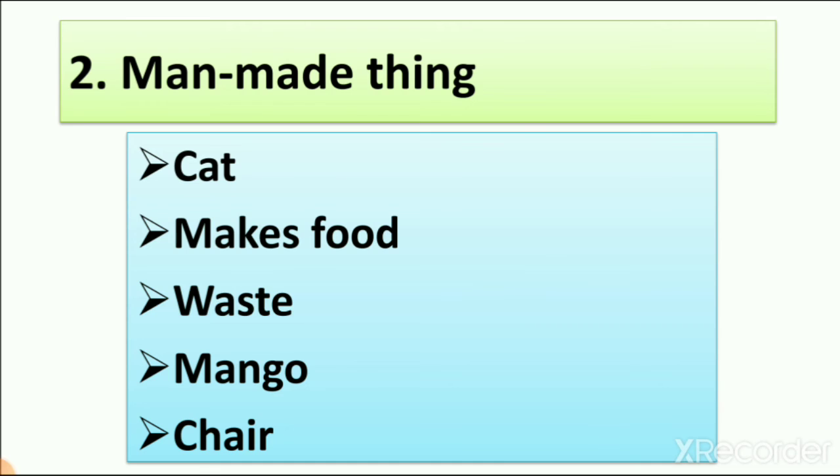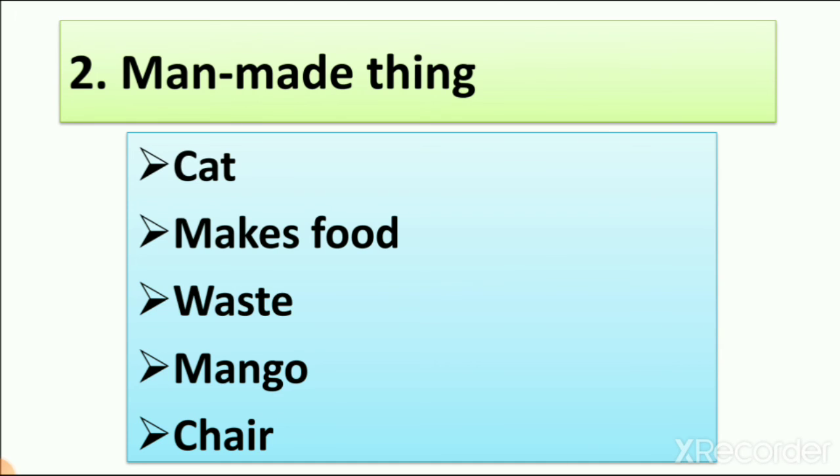Then number 2, man-made things. Here you can see 5 options. From this, which is man-made things? Things that are made by man. So cat, made by man, yes or no? No.